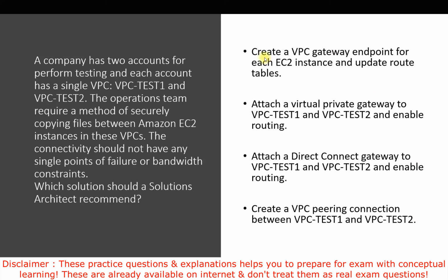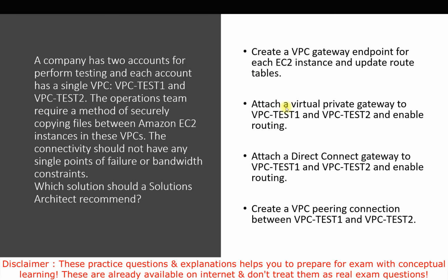If we go with the first option, we first need to understand whether we can create a VPC gateway endpoint for an EC2 instance. We can't; it can be created for DynamoDB or S3. So it is not the best suitable answer, and the first option is wrong.